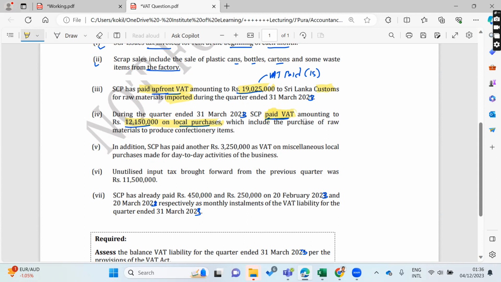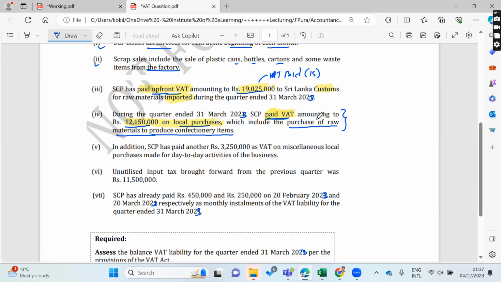which include purchase of raw material to produce confectionery items, right? Raw material to produce confectionery items. So here it specifically says local purchase mainly related to purchase of raw material to produce confectionery items.